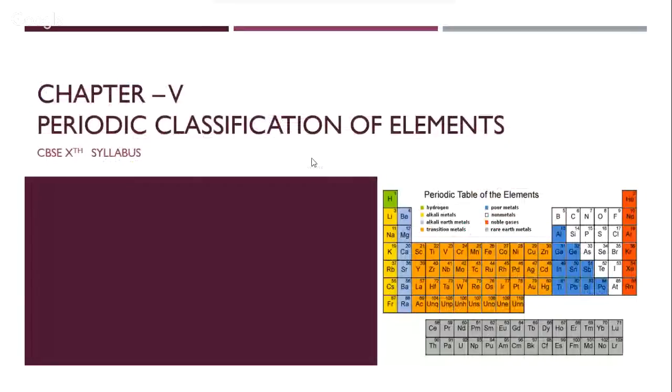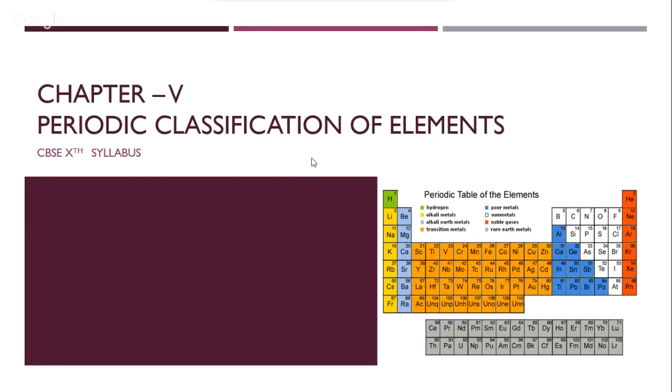Yes, and there we are. Let's begin with periodic classification of elements. This is the fifth chapter of our syllabus, and we'll be looking at all the major important points that are necessary to be remembered in this chapter. We'll also look at how we write the answers and solutions for this chapter, and what we can make the best out of the questions that are given on this particular chapter. So let's understand this chapter one by one.